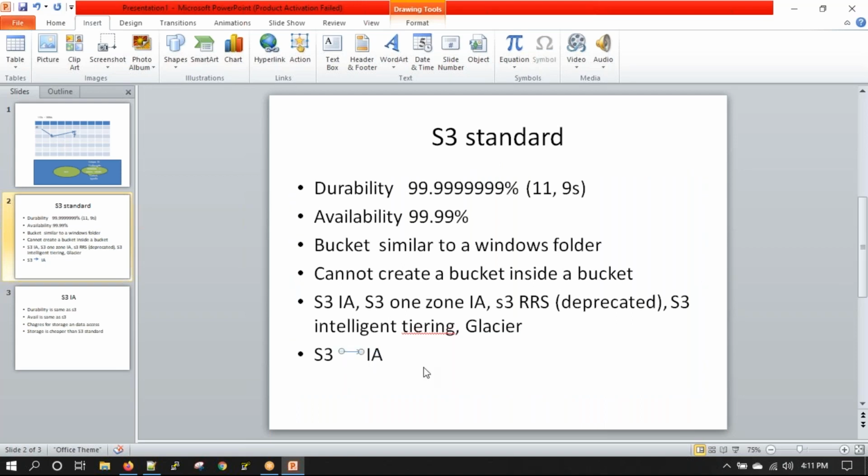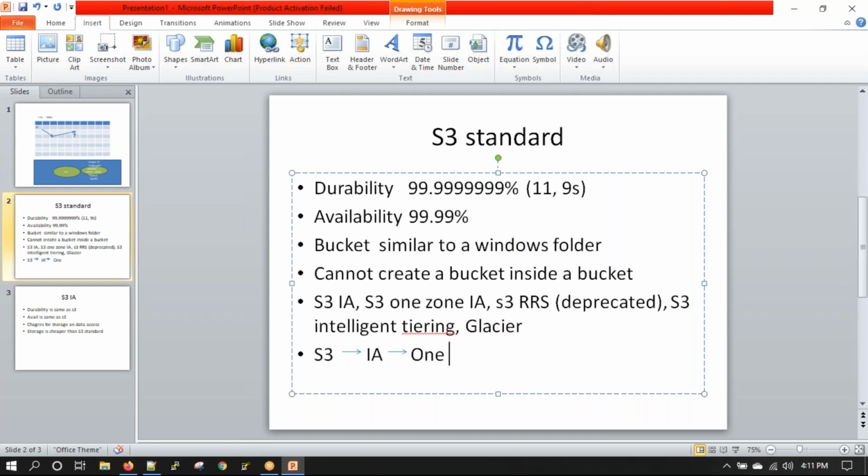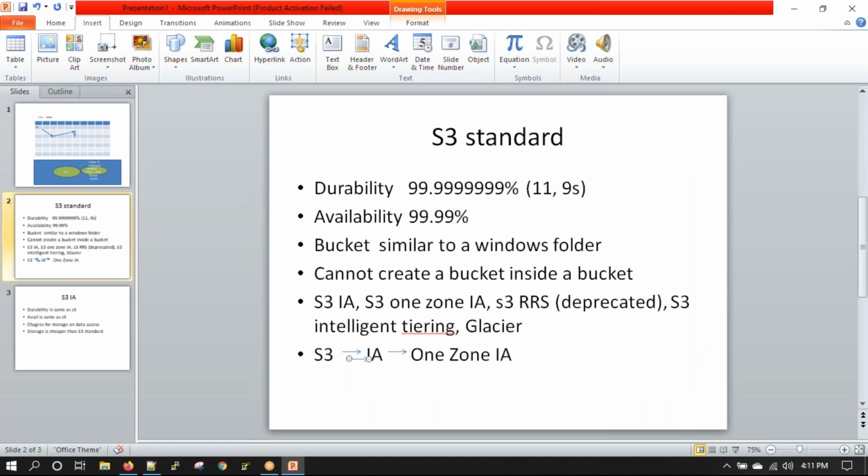Then we have S3 one zone IA. Then it was RRS, but it is deprecated, so we won't talk about this.